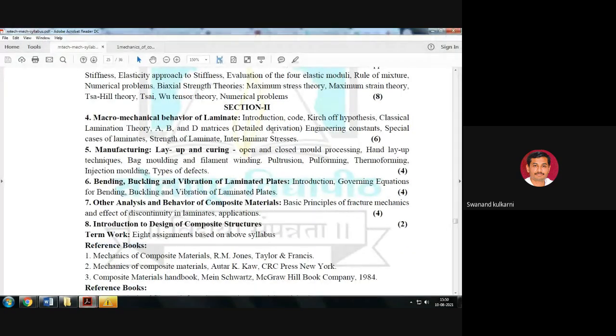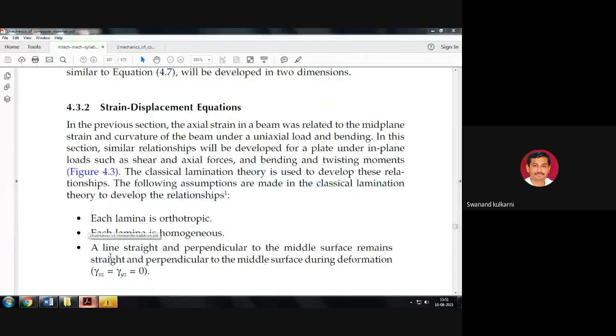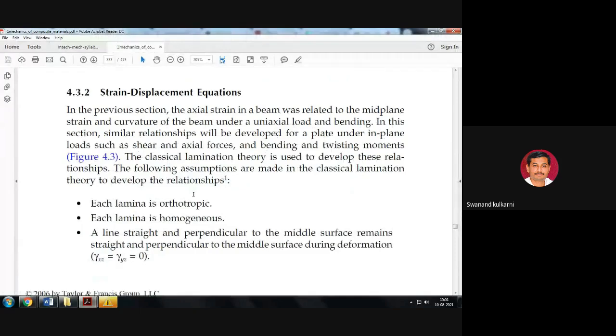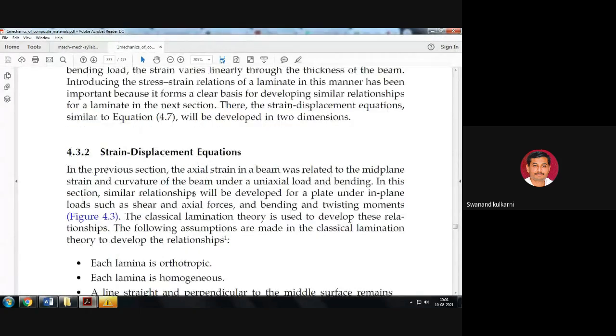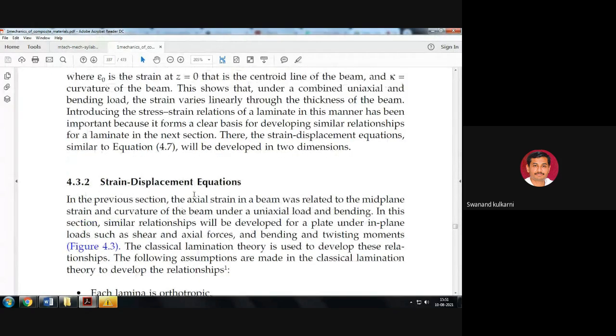For macro mechanical behavior, during the last lecture we completed the introductory part, we discussed the codes, and then we are going further to the Kirchhoff hypothesis and then classical lamination theory. So now we are moving toward the classical lamination theory.